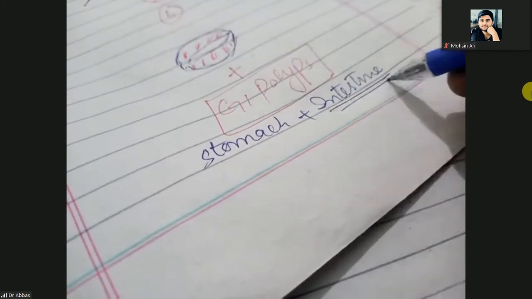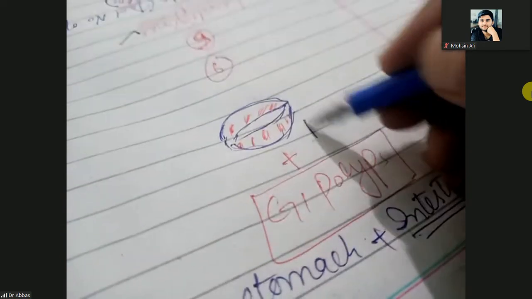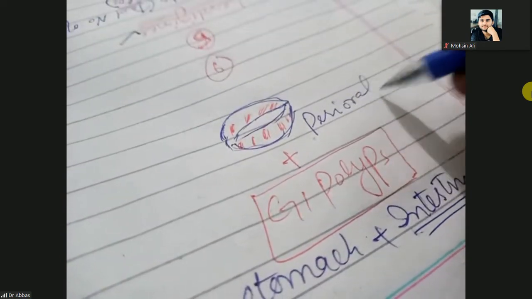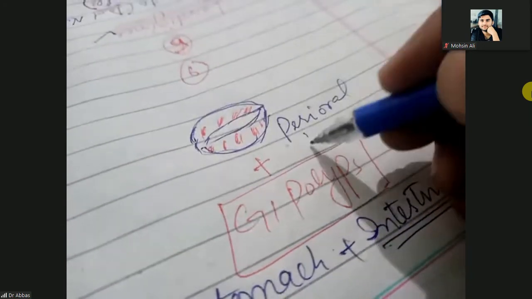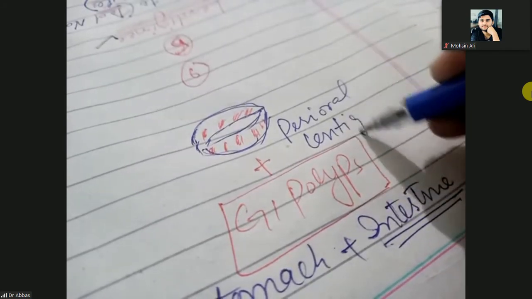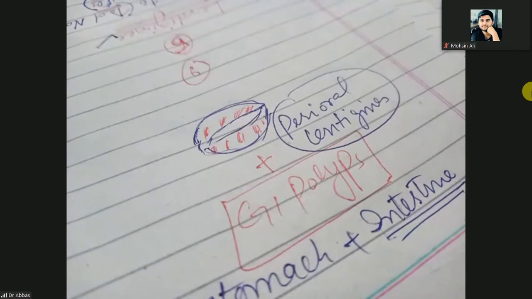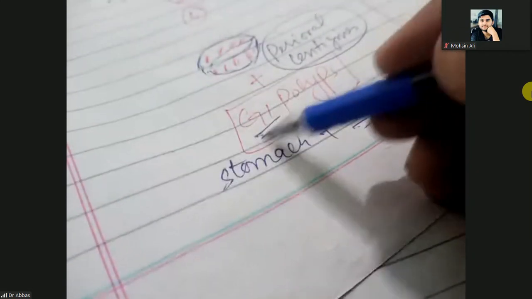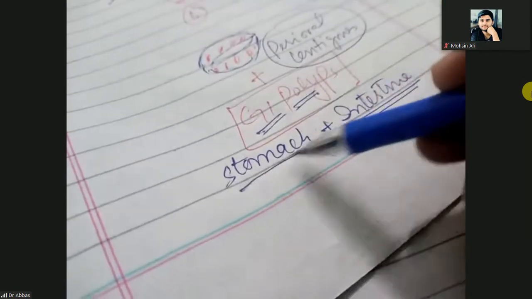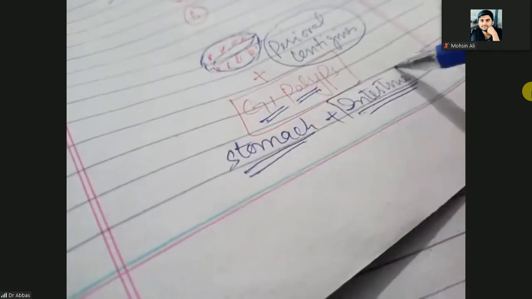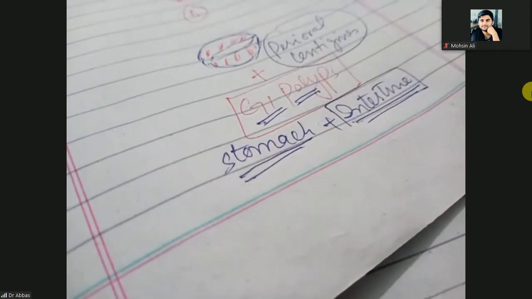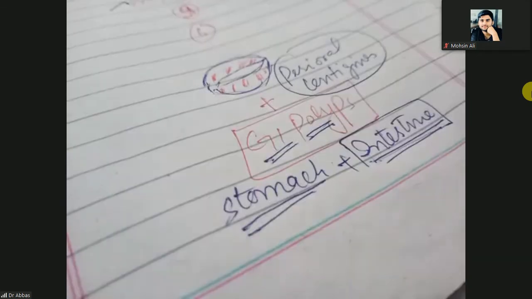So when you find perioral lentigens, the perioral hyperpigmentation, along with GI polyps, it means polyps of the stomach and the intestine. That is most commonly seen with PJS, Peutz-Jeghers syndrome. Clear? So it means lentigens is associated.